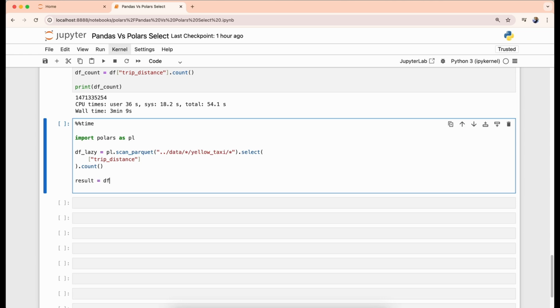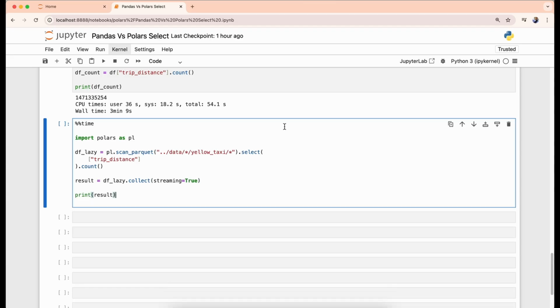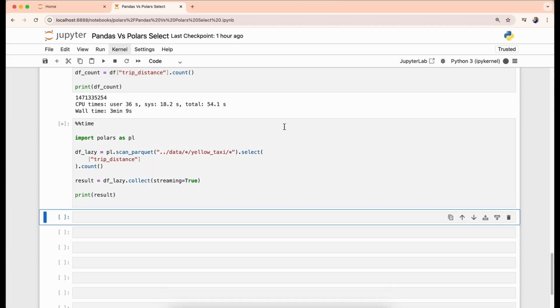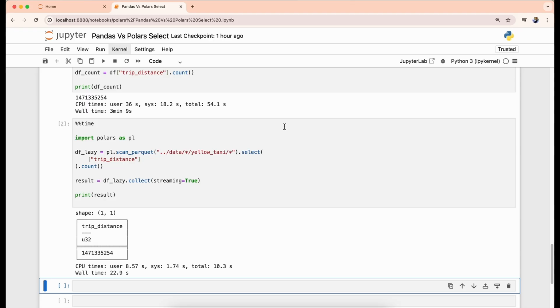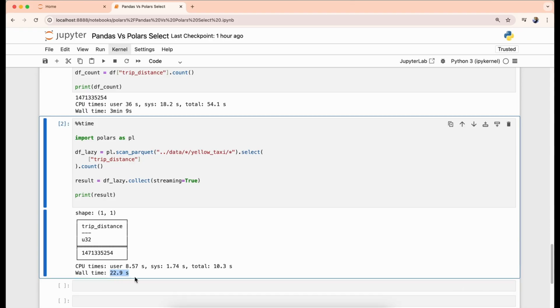Let's define this in a data frame, the df_lazy variable. We can use the collect method on the df_lazy variable with streaming set to true. It will give us the result back. Execute, and as you can see, it is running. It takes some time as we have over 1 billion records, and now it's executed. It took only 22 seconds to run the entire functionality, which is far better than the pandas functionality.